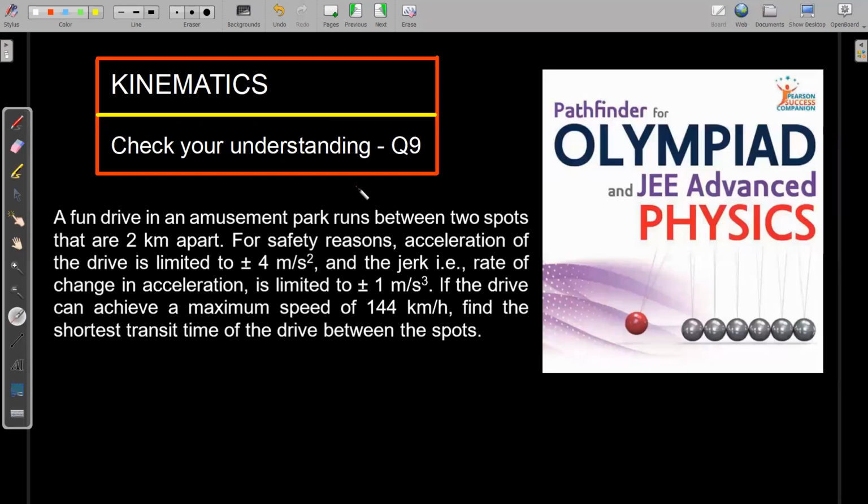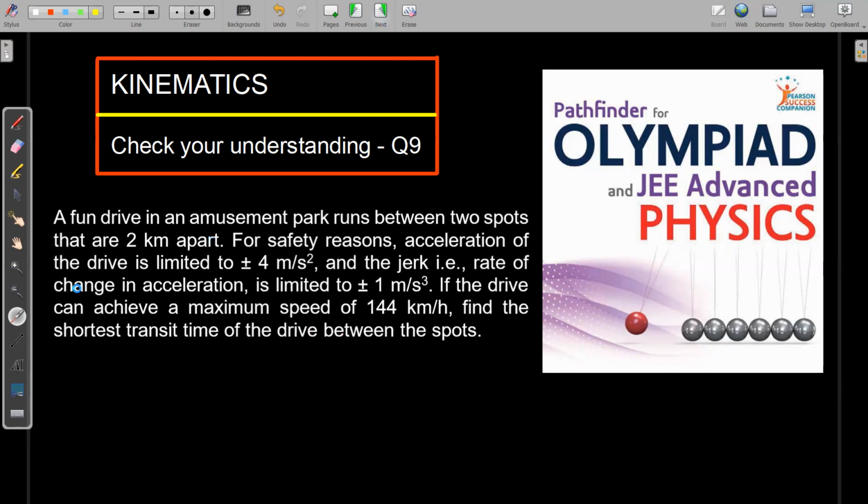Okay, so this is a question from the Kinematics chapter. The question states that a fun drive in an amusement park runs between two spots that are 2 kilometers apart. For safety reasons, the acceleration of the drive is limited to 4 meter per second square, and the rate of change of acceleration, which is mentioned as jerk, is limited to 1 meter per second cube. Now, if the drive can achieve a maximum speed of 144 kilometer per hour, find the shortest transit time of the drive between the spots.